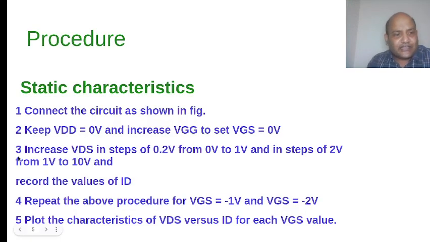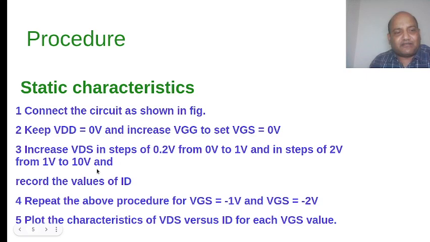Now what you have to do, in VDS you will vary VDS from 0 to 10 volt. Here the step size is 0.2 volt for 0 to 1 volt, but I recommend you can vary 0 to 10 volt in steps of 0.2 without loss of any accuracy.